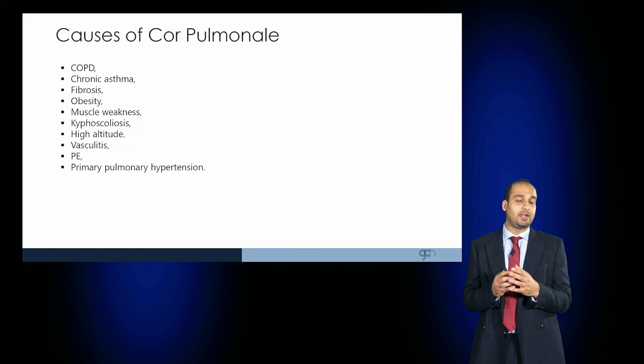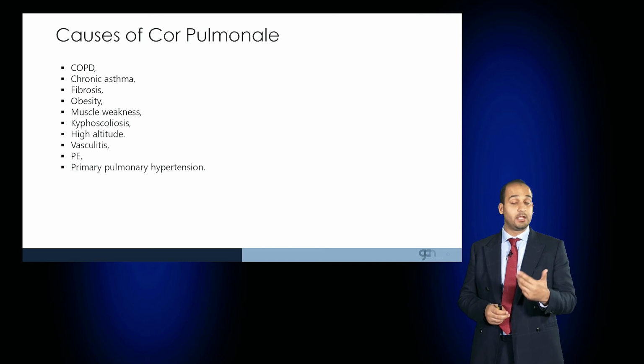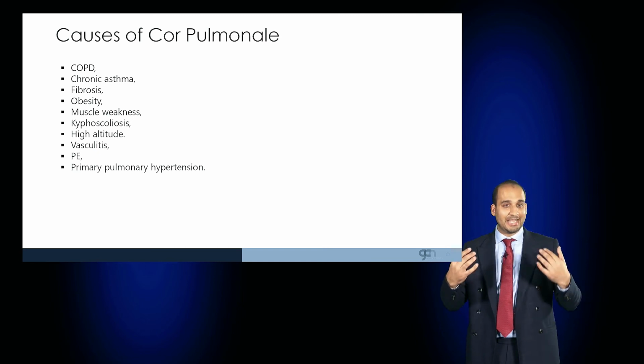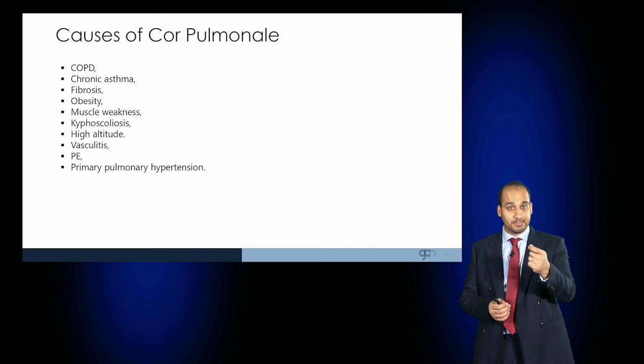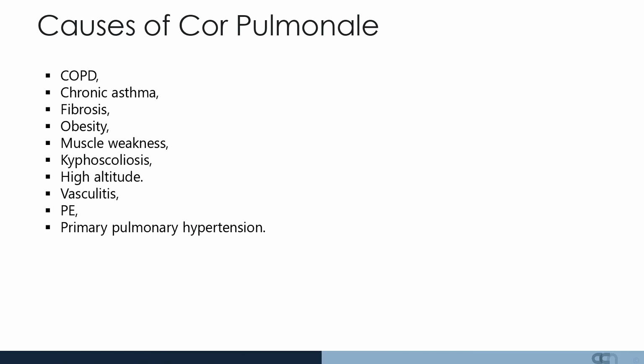So the causes are those which result in chronic hypoxemia: COPD, chronic asthma, fibrotic lung disease, obesity in which there's mechanical hypoventilation, muscle weakness, kyphoscoliosis in which there's reduced lung volume, high altitudes, vasculitides, chronic PEs, chronic pulmonary hypertension can all result in Cor Pulmonale.